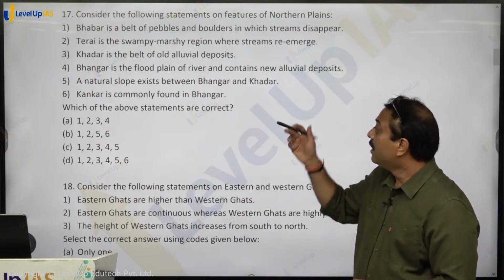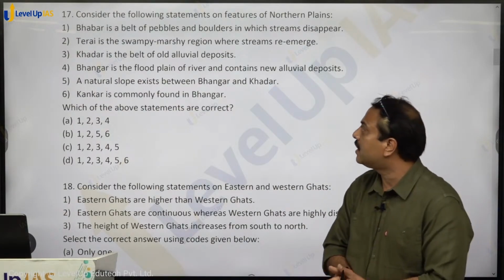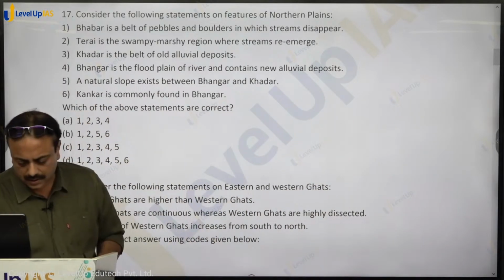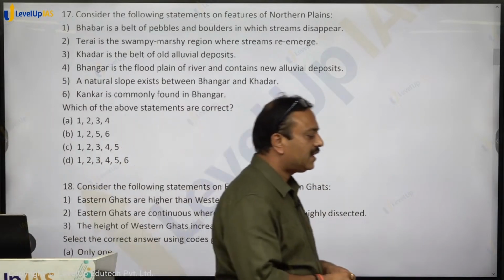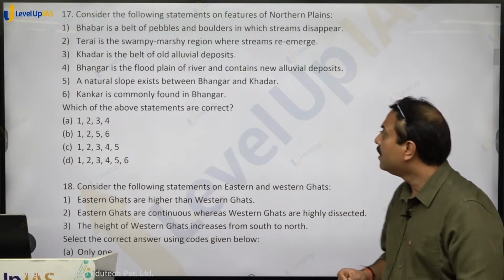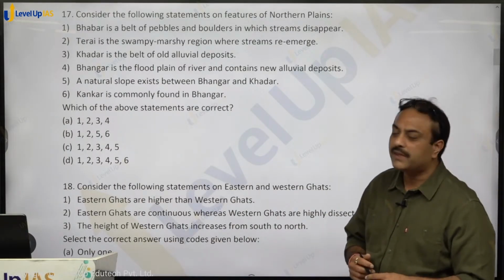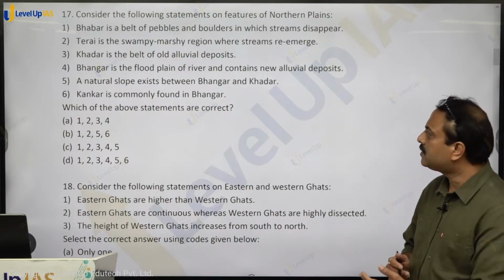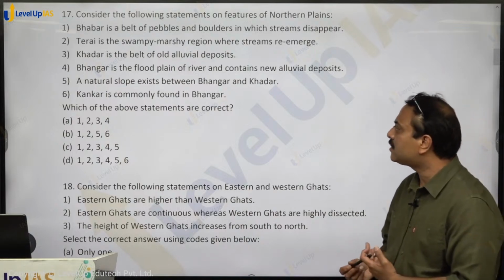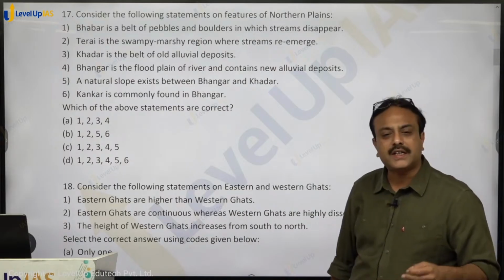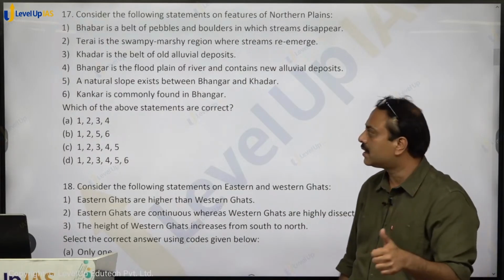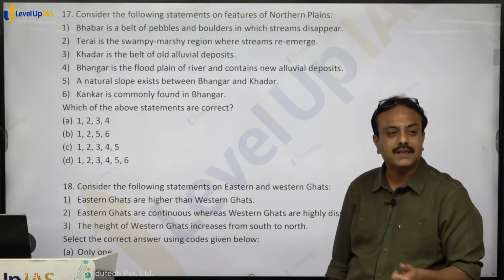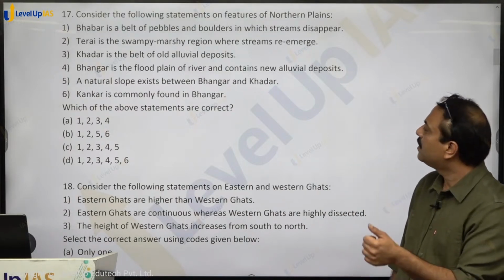Okay. Question number 17. Consider the following statements on features of northern plains. Statement number 1: Bhabar is a belt of pebbles and boulders in which streams disappear. As soon as the river enters the plain area, it forms Bhabar. Correct. Terai is a swampy marshy region where streams re-emerge. 100% correct. Khadar is a belt of old alluvial deposits. Khadar is new alluvial. Bangar is old alluvial.